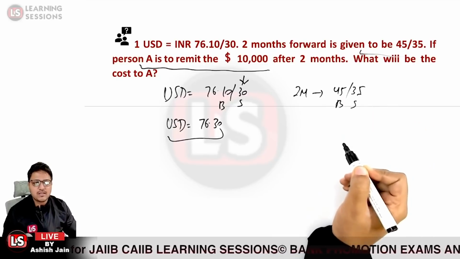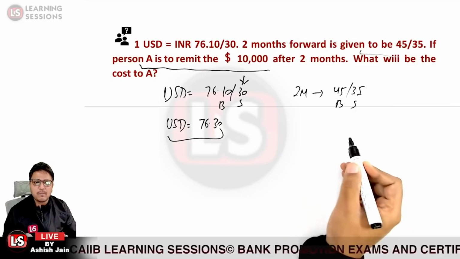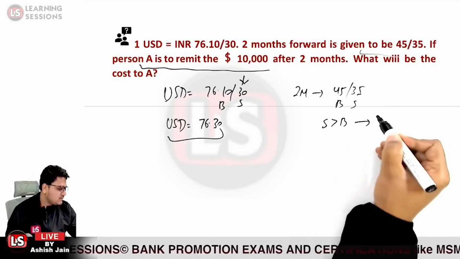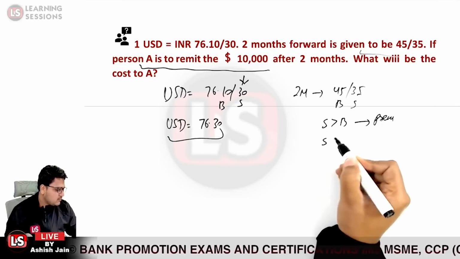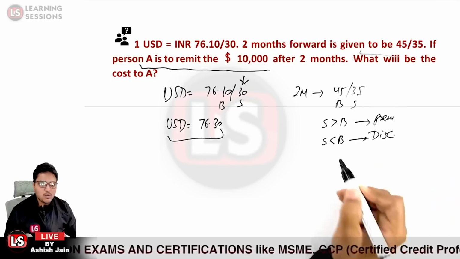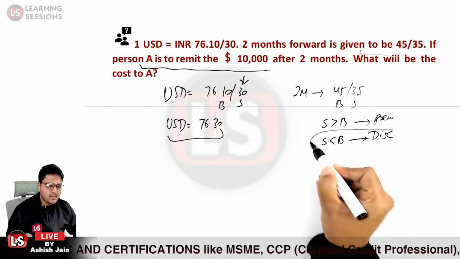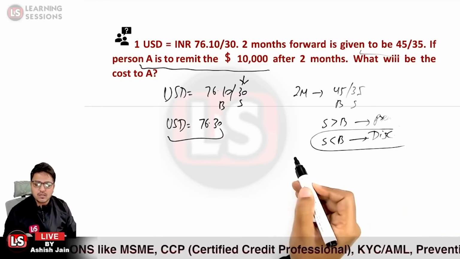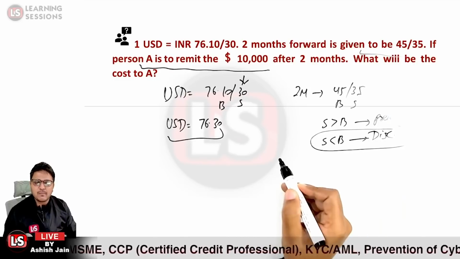Now what is the scenario? The currency is available at discount or at premium. I already told you that if selling points are greater than buying points, the currency is available at premium, and if the selling points are lesser than the buying points, the currency is said to be available at discount. Now in this particular case, the currency is available at discount. Now when the currency is available at discount, the forward points are to be added or to be subtracted.